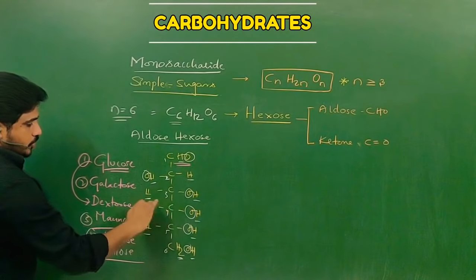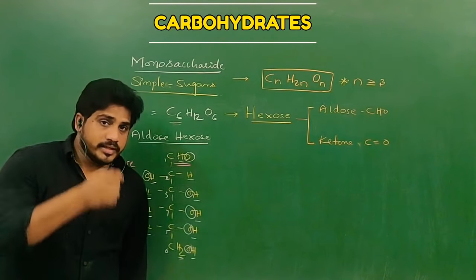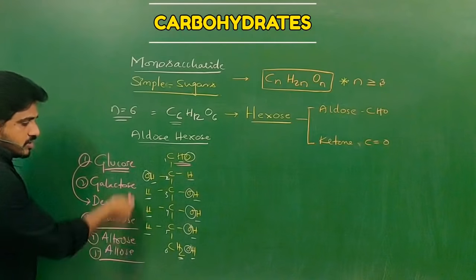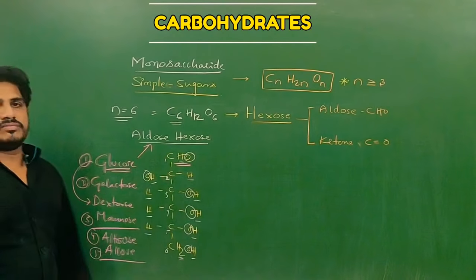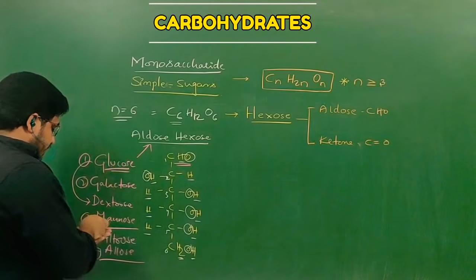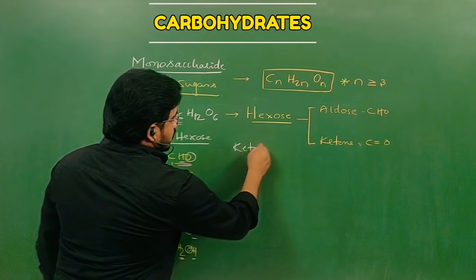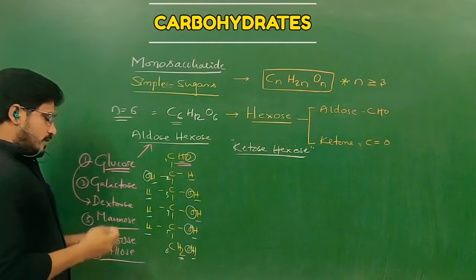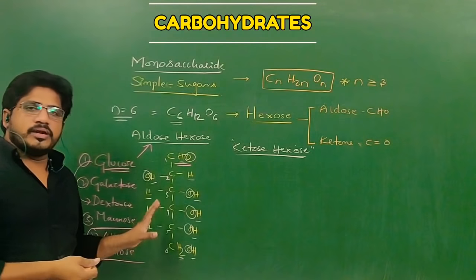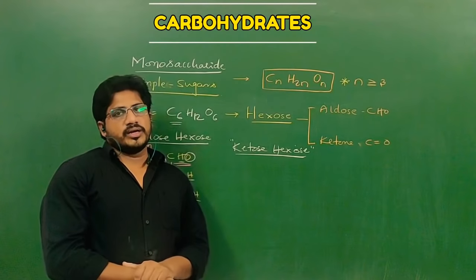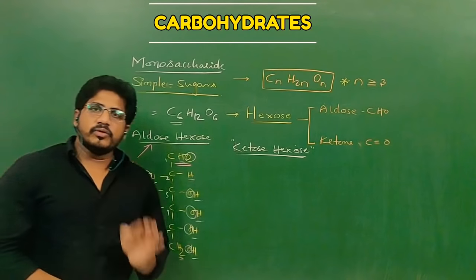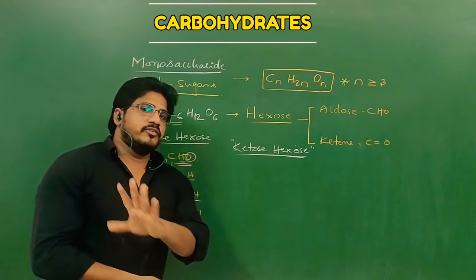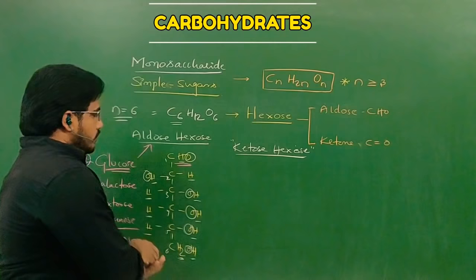When these functional groups change their positions, then they are called isomers. So glucose, galactose, mannose, altrose, allose, all these belong to the aldose hexose group. Now, if you see the ketose hexose group, guys, don't feel that these molecular formulas or structures are very difficult to understand and memorize. Very easy. The only thing you need is practice. Once you practice, by listening to this class a couple of times, you will own the entire concept of carbohydrates.